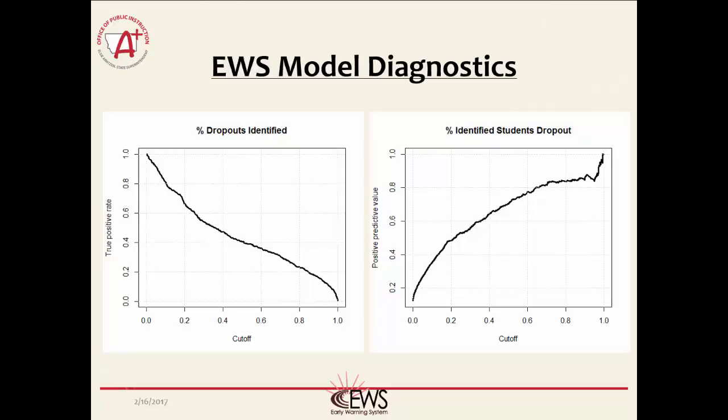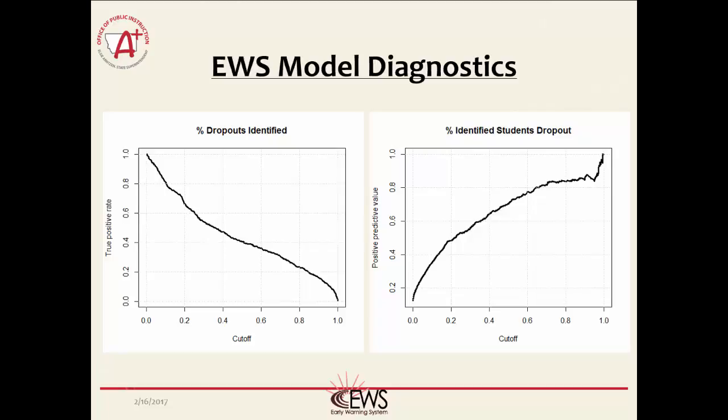The graph on the right side shows the percentage of identified students that eventually drop out. The higher we make the cutoff, the higher the percentage of students that end up dropping out. However, the higher we make that cutoff, the more students we will miss. So we have to take the information from both of these graphs and make a decision about what the cutoff value should be, which is what the ROC curve does.